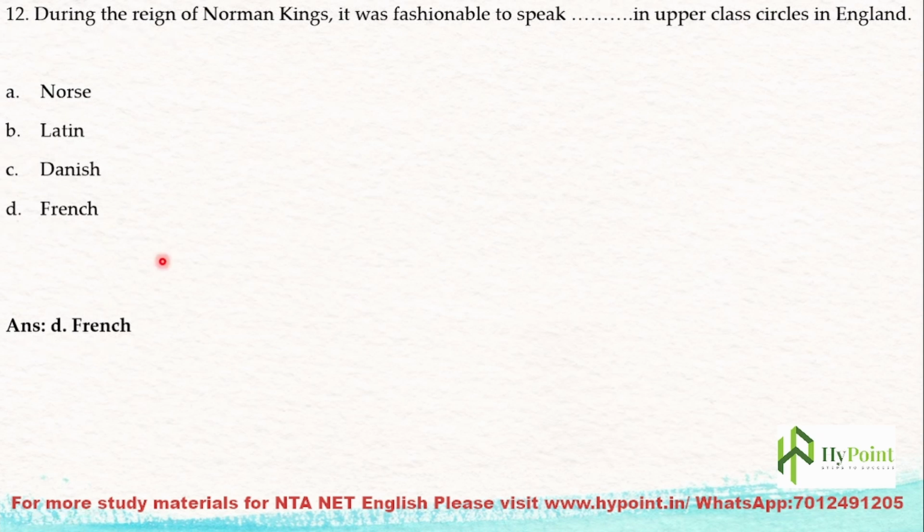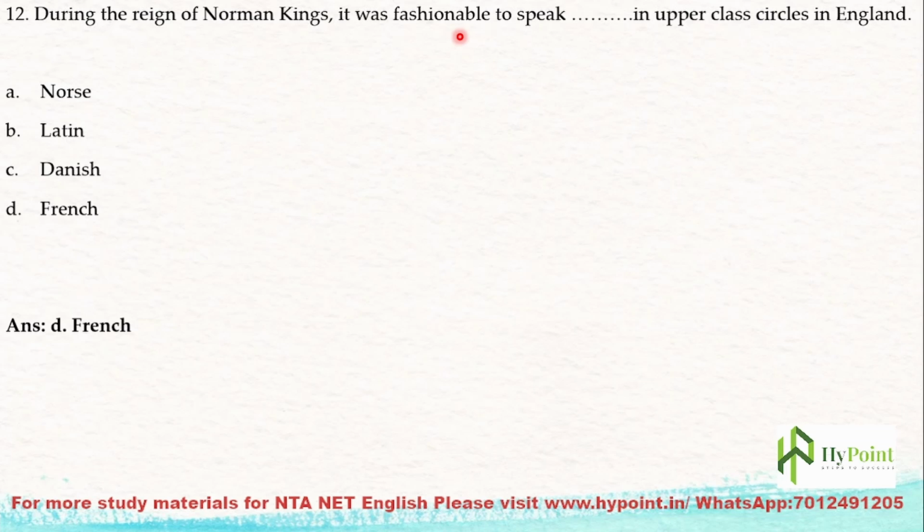Next question. During the reign of Norman kings, it was fashionable to speak dash in upper class circles in England. During the Norman time, from 1066 to 1340 or 1350, we have the Anglo-Norman age in England, and English was not a popular language. The Norman people were speaking a French dialect, known as Anglo-Norman.